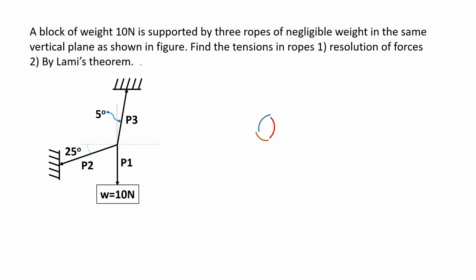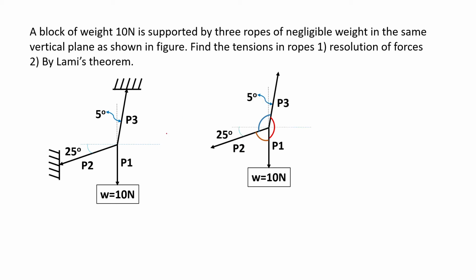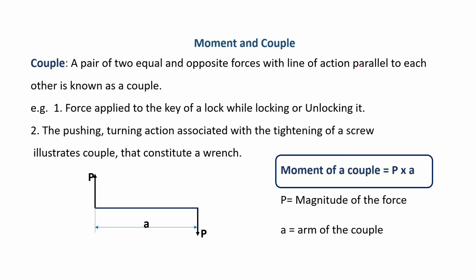Now moving to the next problem, we have been given this problem as an assignment. You can cross-check the answer by calculating by both the methods, resolution of forces and Lami's theorem. To ease your work, we can easily calculate the angles, right? So the angles are coming as 175, 65 and 120 degrees by applying simple basic trigonometry, and you can easily apply Lami's theorem in one step, and you can cross-check the answer by the resolution of forces.